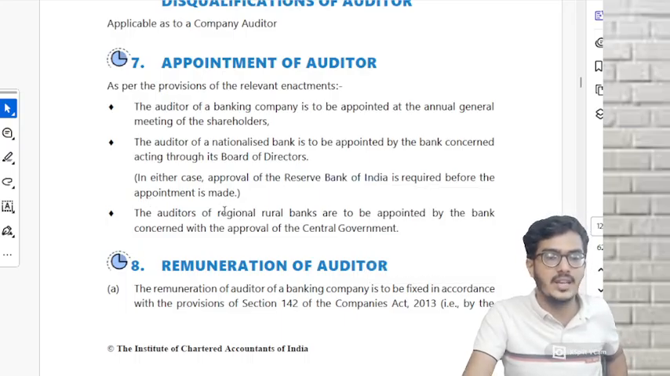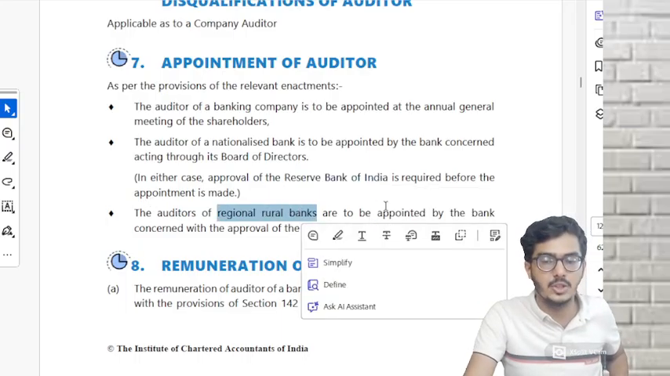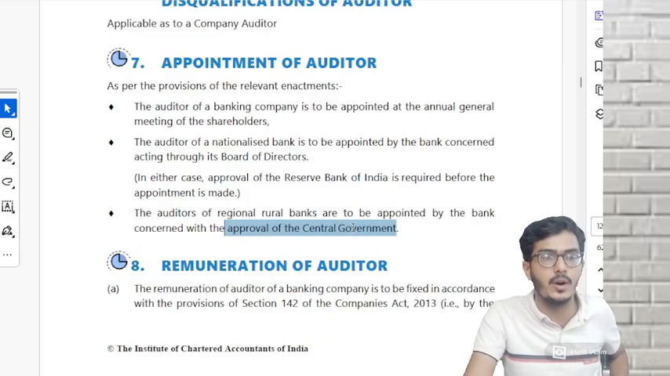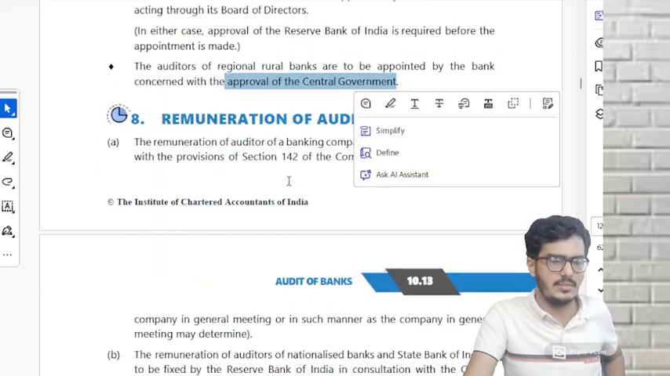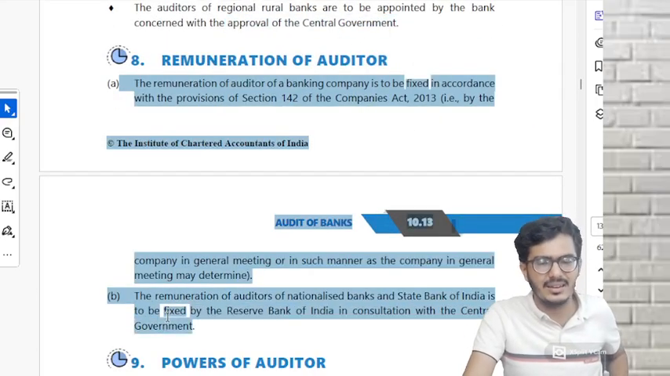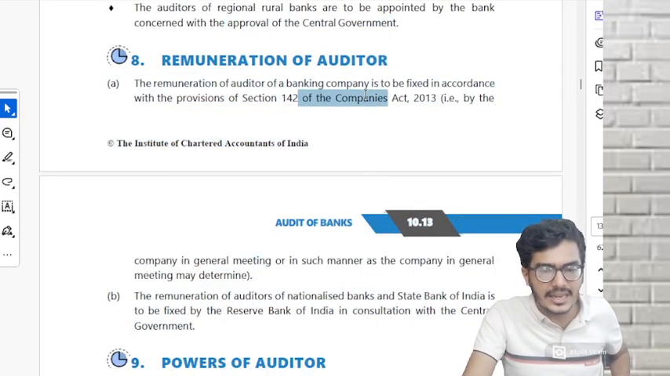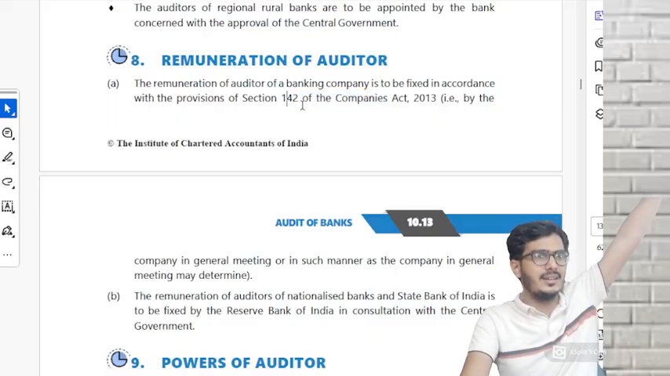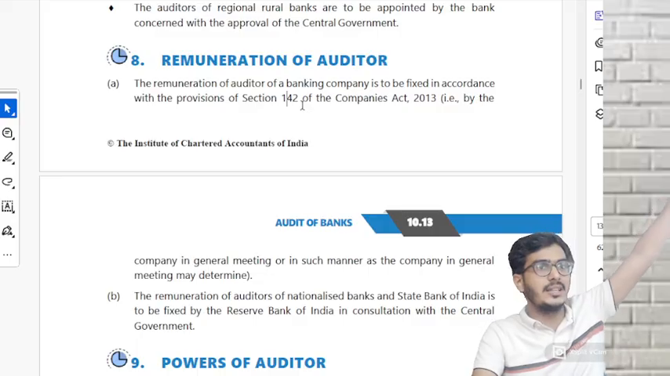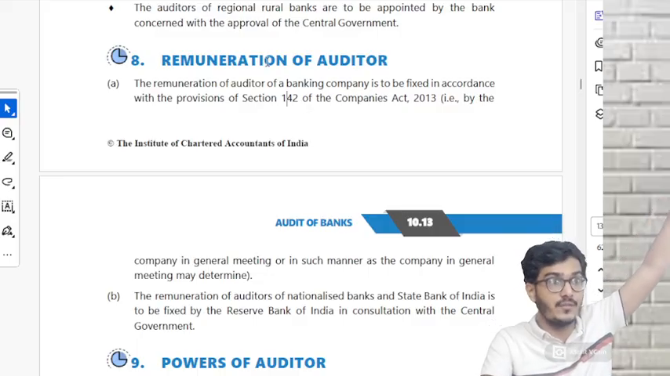And last one, if it is a regional rural bank, then it is to be appointed by the bank only, but with the approval of central government. MCQ. Remuneration of auditor, again MCQ. Remuneration of auditor of a banking company is to be fixed as per Companies Act. Board of directors for the first auditor, then subsequently shareholders. You would have learned 142 over there.